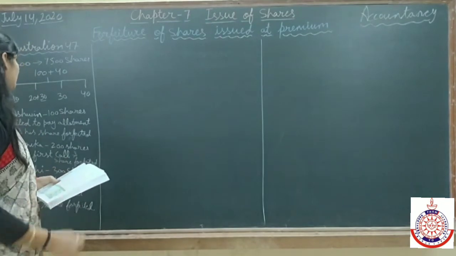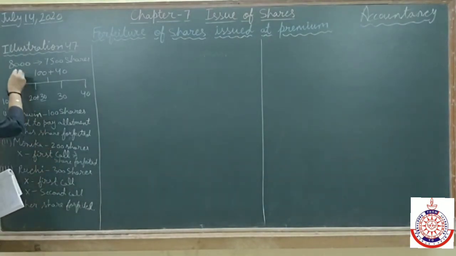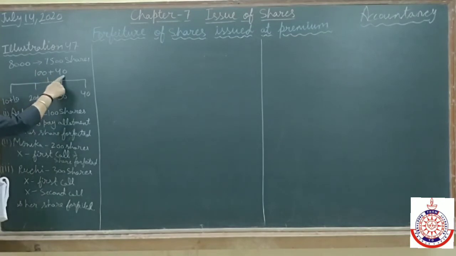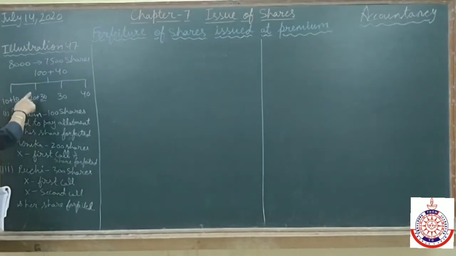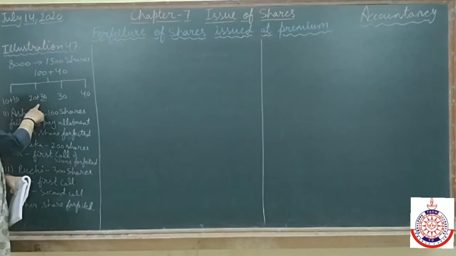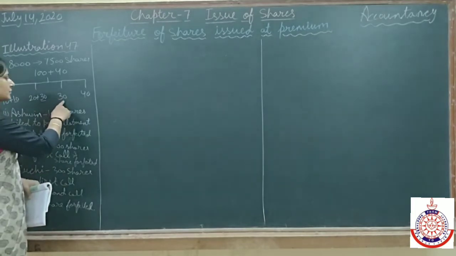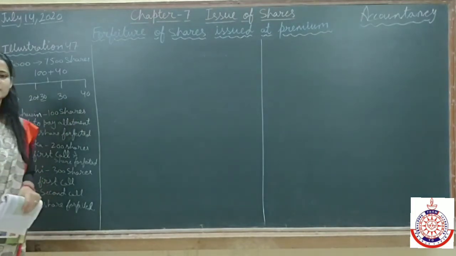Illustration number 47. According to this illustration, X Limited issued 8,000 shares of 100 each at a premium of 40 per share, payable at application 20 rupees including premium. It means 10 for application money and 10 for premium. On allotment, they are payable 50 rupees including premium, which is 30 rupees. It means 20 for allotment money and 30 is premium. On first call 30 rupees and on second call 40 rupees.